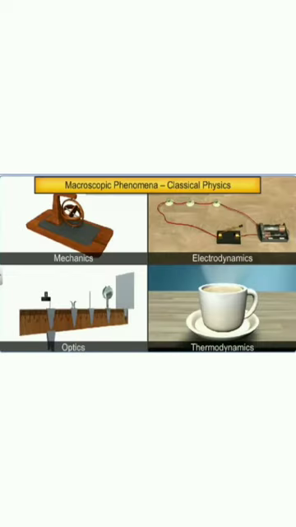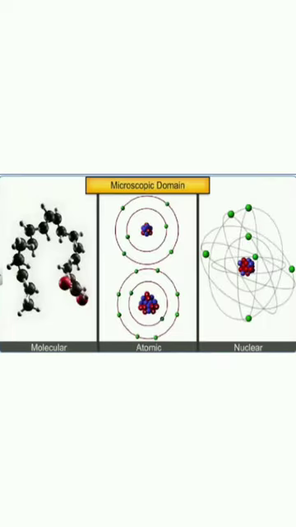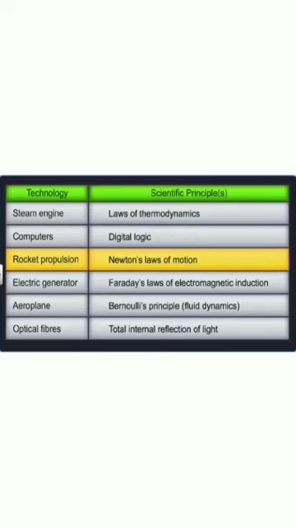You can see here, we use mechanics, electrodynamics, optics and thermodynamics. In mechanics we talk about force, angles and contact forces. Electrodynamics is electricity and magnetism, optics is related to light, and thermodynamics to heat. In the microscopic domain, we talk about molecular theory, atomic theory and the nucleus. The study of atoms, protons, neutrons and electrons is called the microscopic domain.